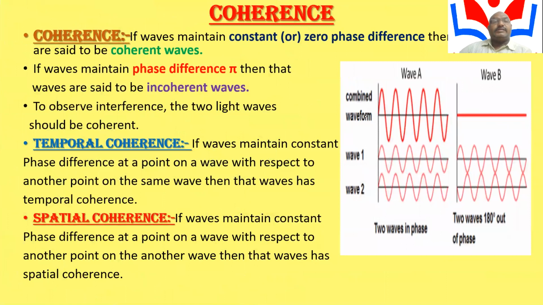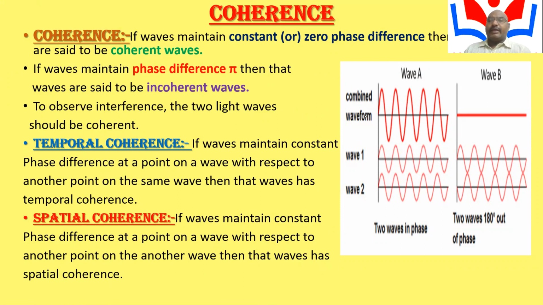What is coherence? If the waves maintain a constant or zero phase difference, they are said to be coherent. Coherence means the same phase, same frequency, same amplitude, and same wavelength. If the waves maintain a constant phase difference of pi, then those waves are said to be incoherent waves. To observe interference, two light waves should be coherent.